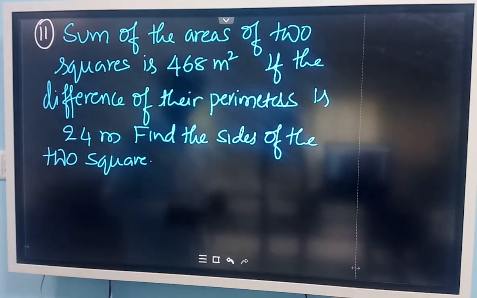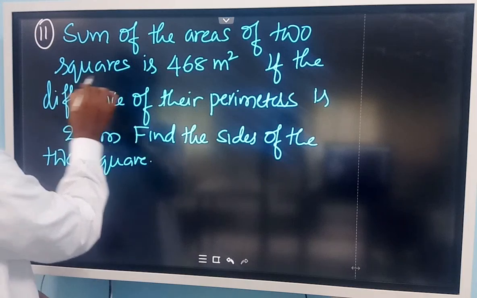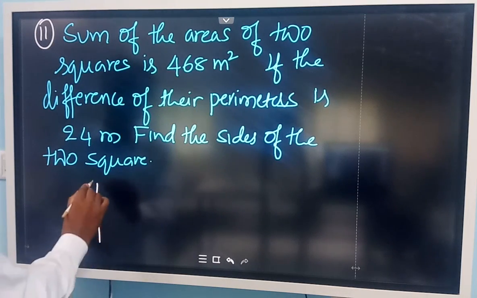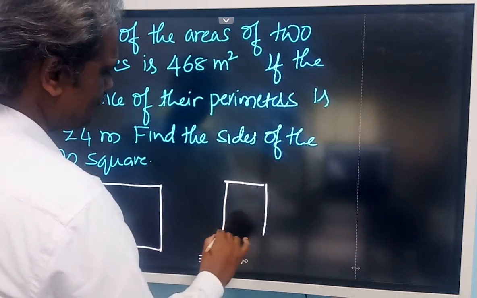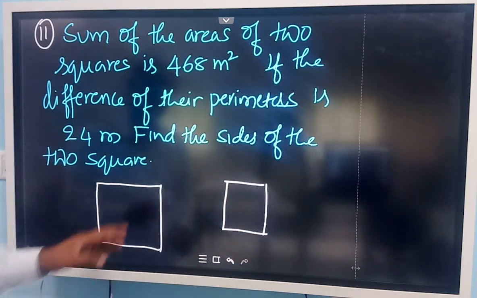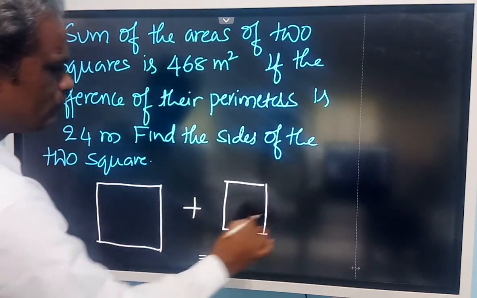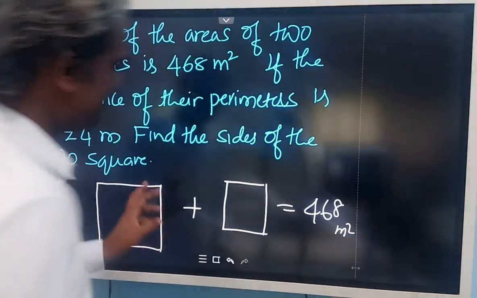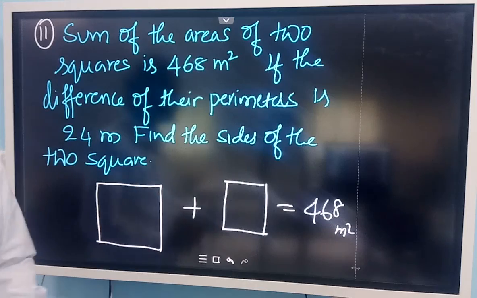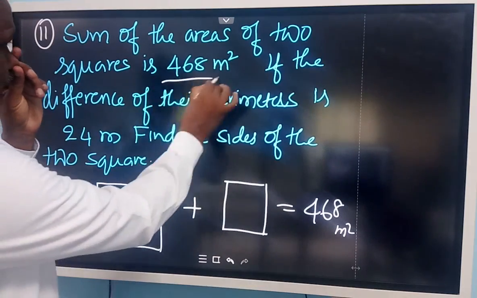This question is like this. Sum of the areas of two squares. So you can take two squares like this. One square, another square like this. So two squares. Area of this square and the area of this square together, both area is 468 meter square.